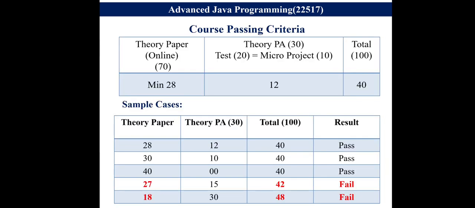Next is the passing criteria for this particular course. You have to gain 28 marks out of the 70 marks online theory paper. 12 marks will be calculated: 20 marks from the 2 test average, and 10 marks from the micro project. So likewise 30 marks will be calculated. You have to score at least 12 marks, and this 28 plus 12 comes to 40 marks. So minimum 28 marks is the passing criteria for your online examination.